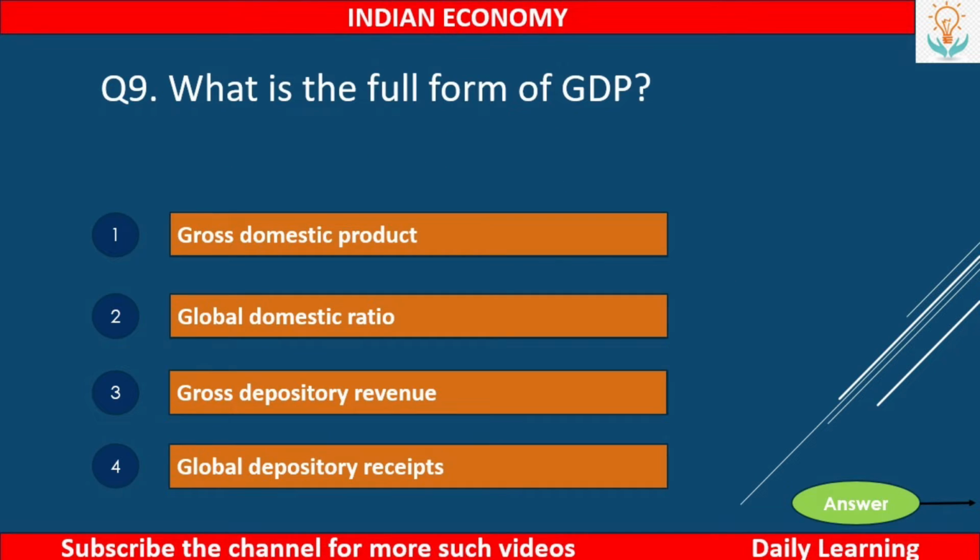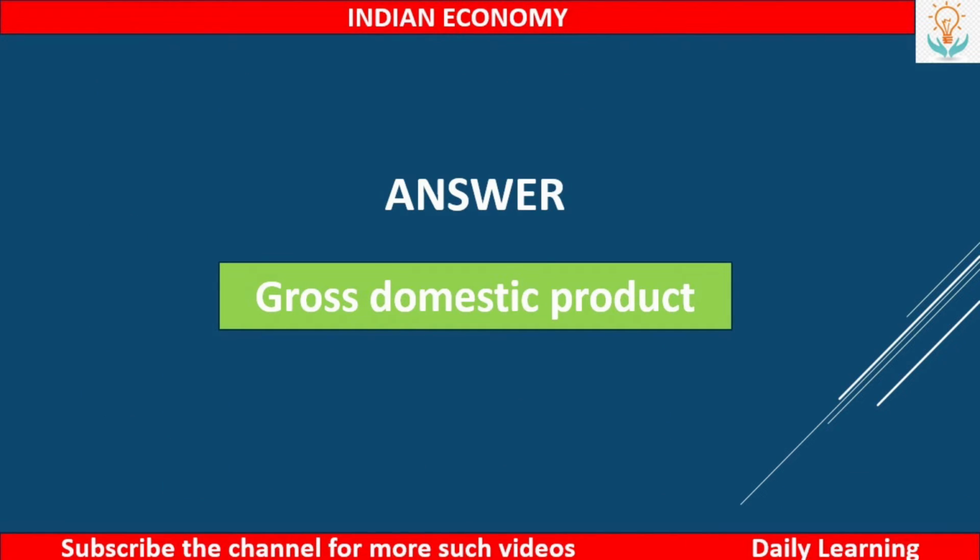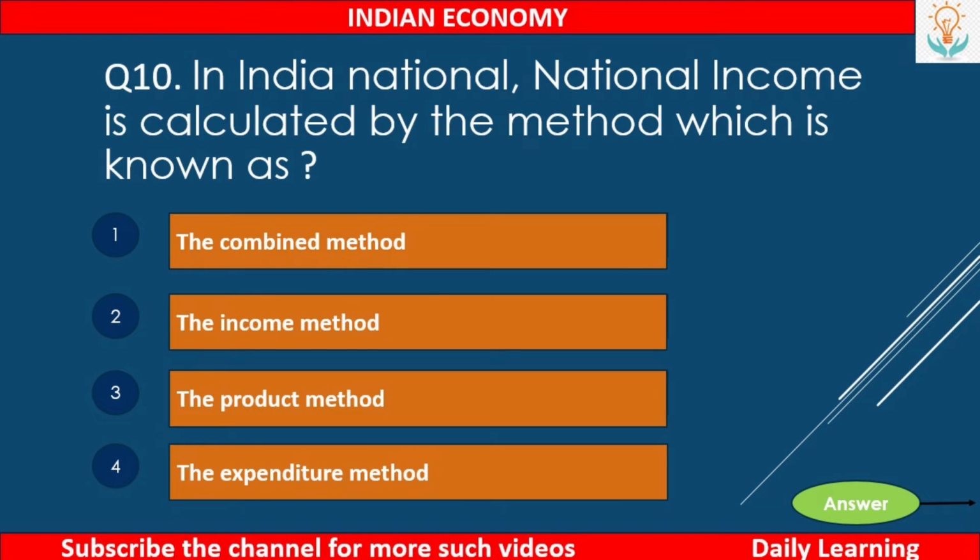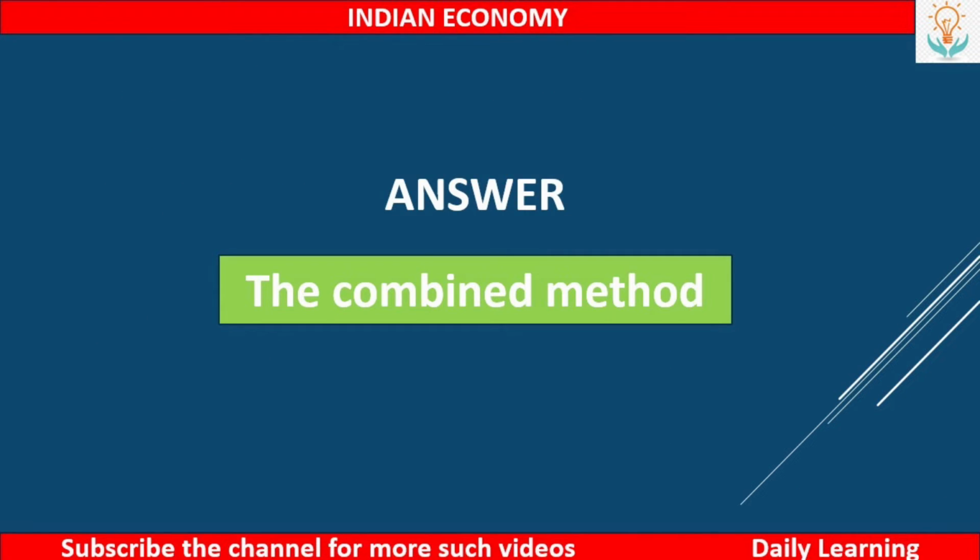Next, what is the full form of GDP? Number 1, gross domestic product, number 2, global domestic ratio, number 3, gross depository revenue, or number 4, global depository receipts. So the answer is gross domestic product. Next, in India, national income is calculated by the method which is known as number 1, the combined method, number 2, the income method, number 3, the product method, or number 4, the expenditure method. So the answer is the combined method.